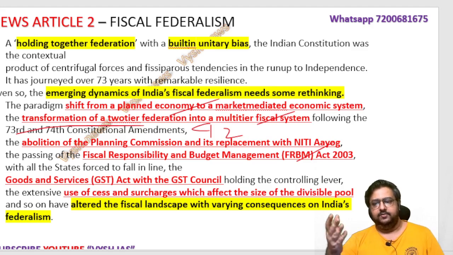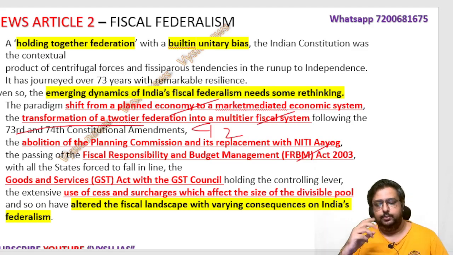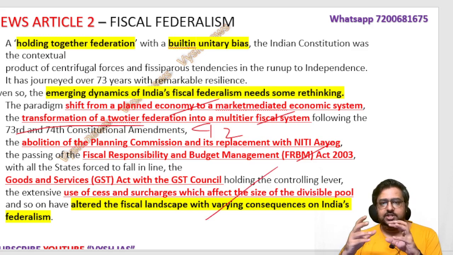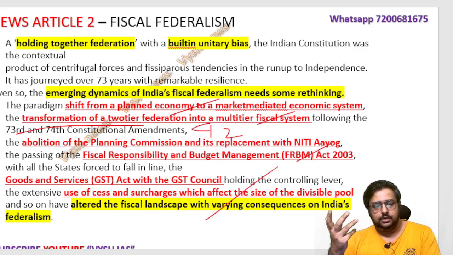The 2003 Act is there, which recently got amended also. So that is also important. Like this, there is a transition happening in our fiscal federalism over the years. It has altered the fiscal landscape with varying consequences, meaning everything may not be turning out good.